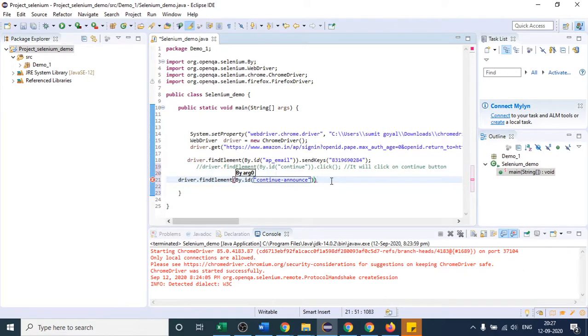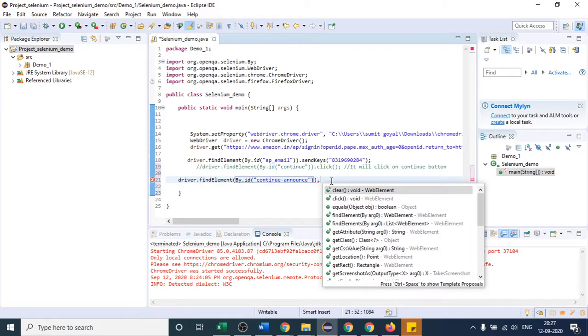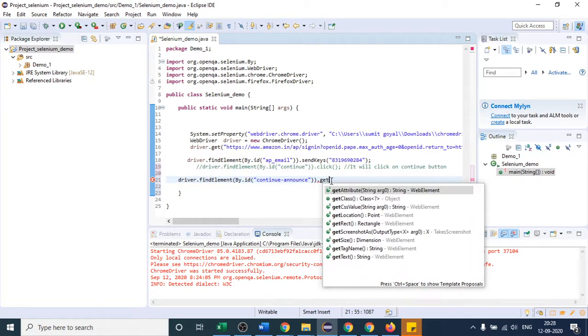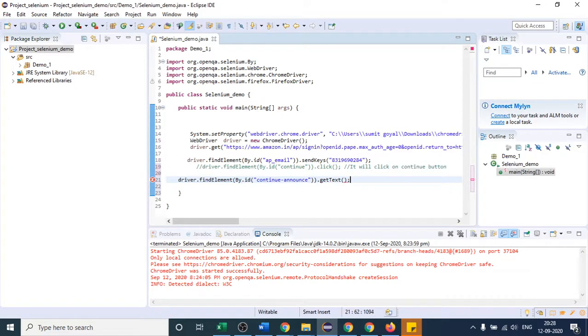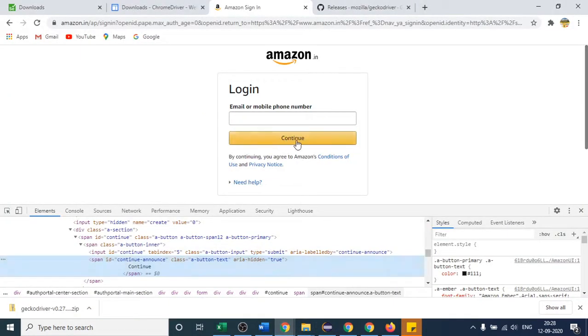Then I will use the method I told you just now, which is getText. I will put a semicolon at the end. This method will give us the text, and "Continue" is the text.